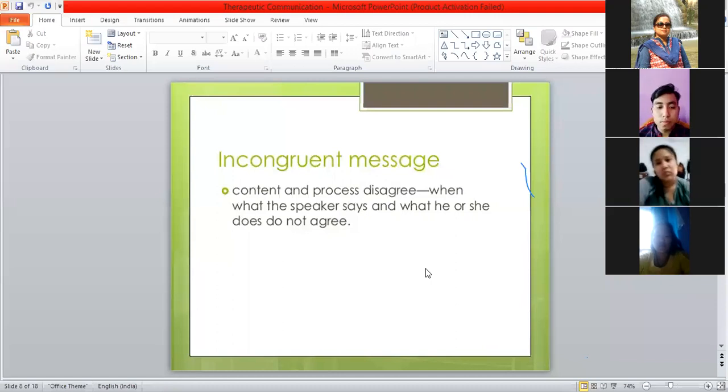The patient can move around, can walk around, has no discomfort at all. So it is incongruent. So as a nurse, when you are developing and maintaining a therapeutic relationship, whether it is a congruent message or an incongruent message given by the patient, you also have to assess that.